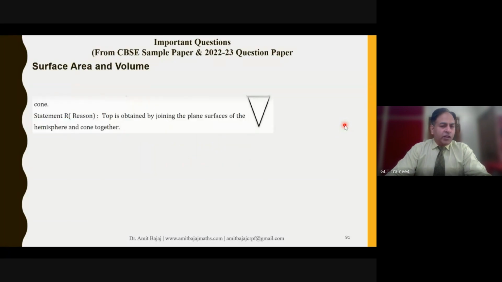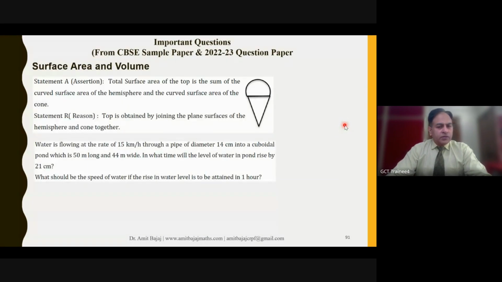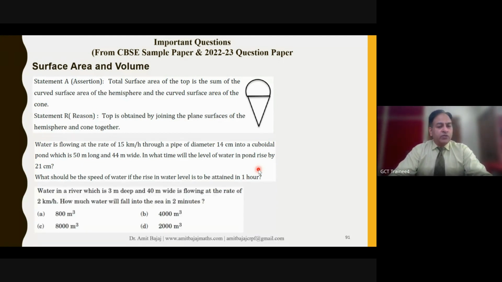In surface area and volume, I was talking about this question. Though conversion of one solid to another solid is not in our syllabus, if you check out a question like this, water is flowing at the following rate. In this type of question, we are actually at the back end using the same working rule. So that type of questions are coming in different regions, give ample practice. You can check out one more similar question.